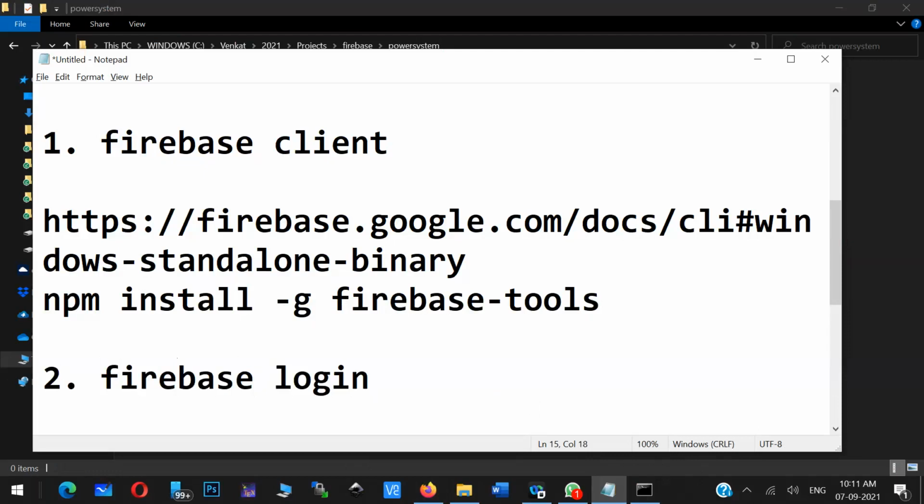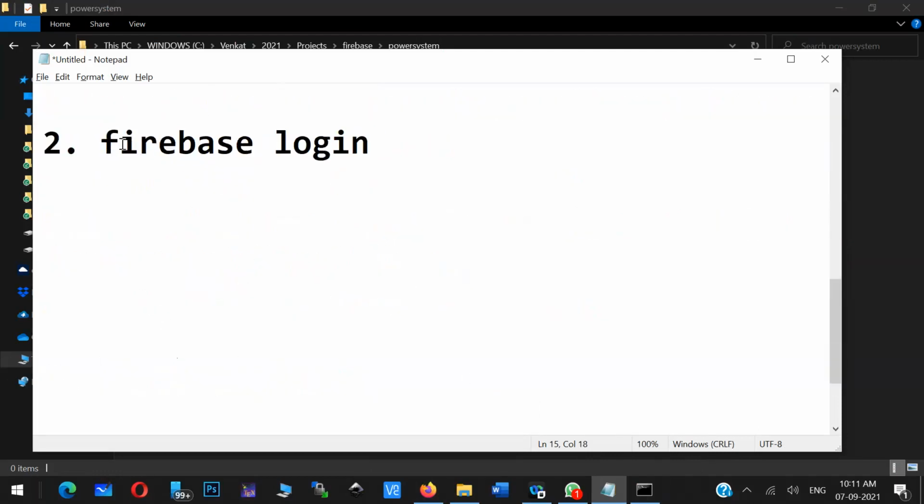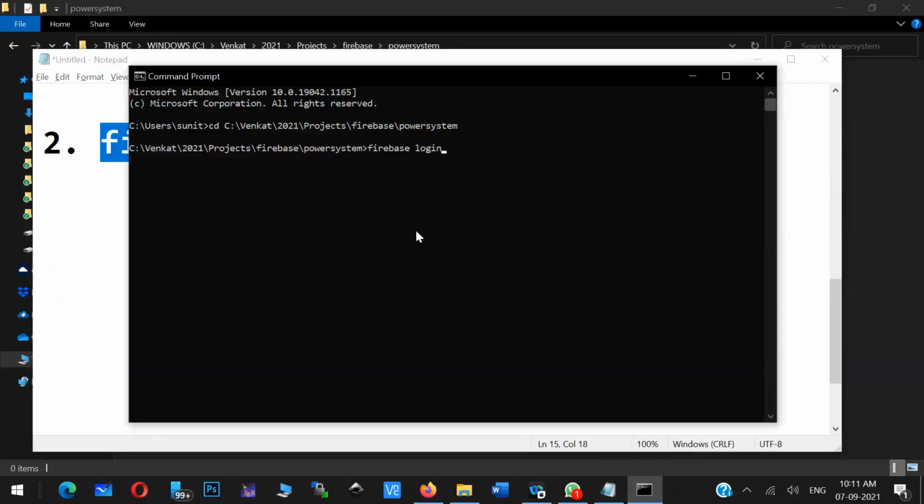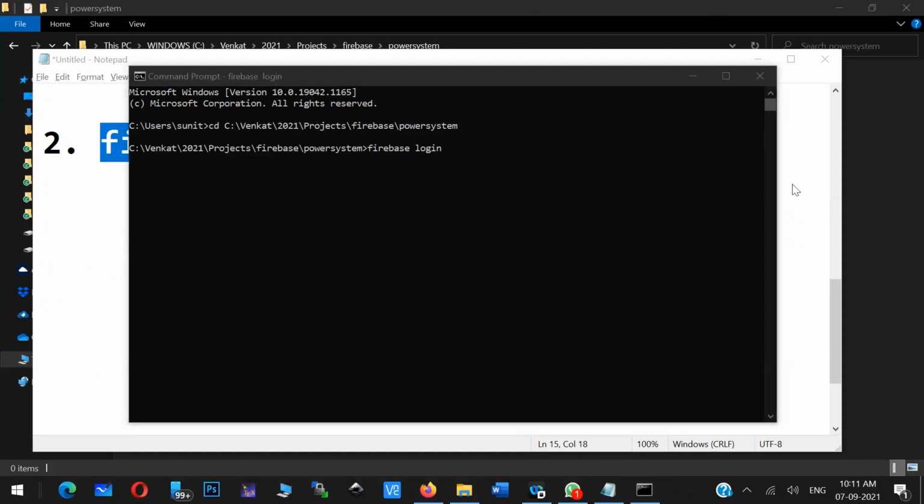This command will connect your client tool to the Firebase cloud. Now you see here, I'm connecting from my local system to the cloud. So this is what I'm doing.